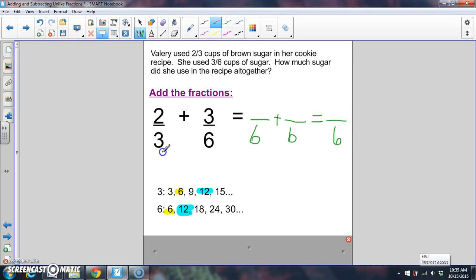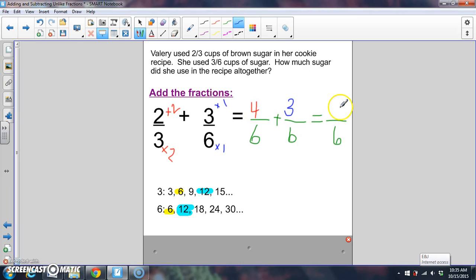Now 3 multiplied times what number is 6? 3 times 1, 3 times 2. Do that to the bottom, I do it to the top. 2 times 2, excuse me, that equals 4. Now 6 times what number is 6? Times 1. Do that to the bottom, do that to the top. Let's add our numerators together.